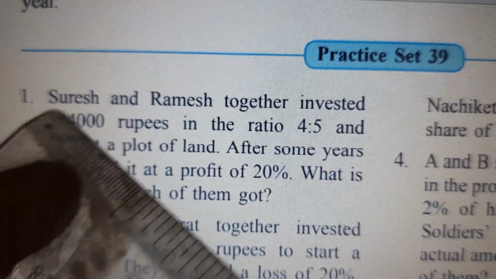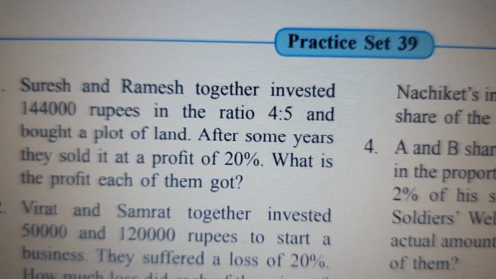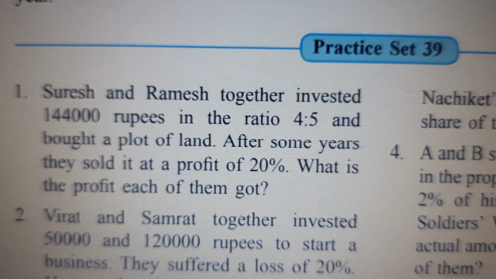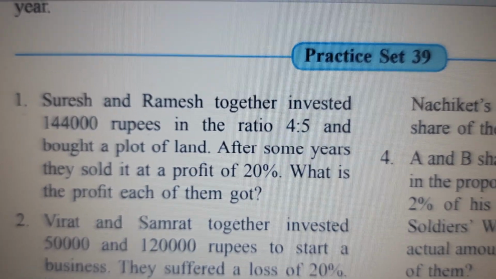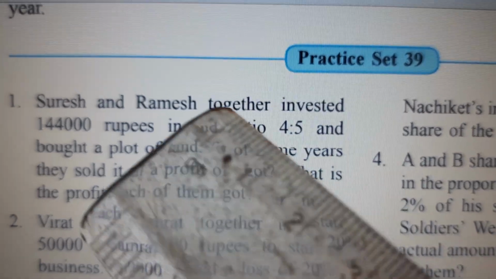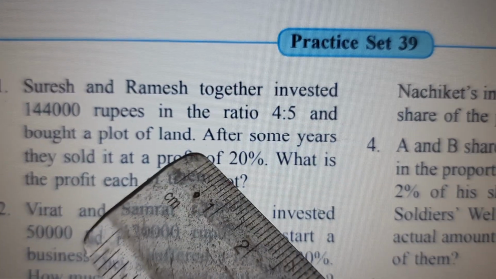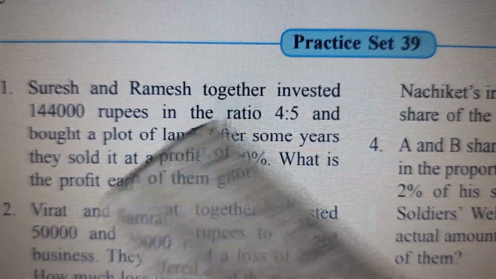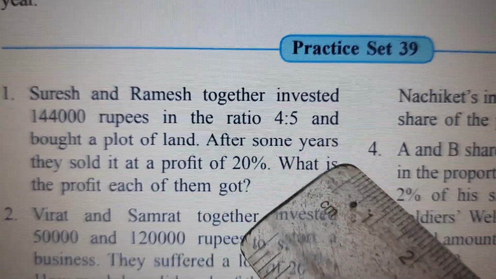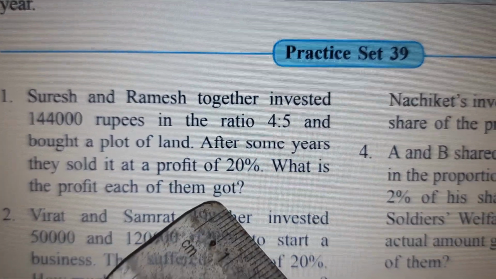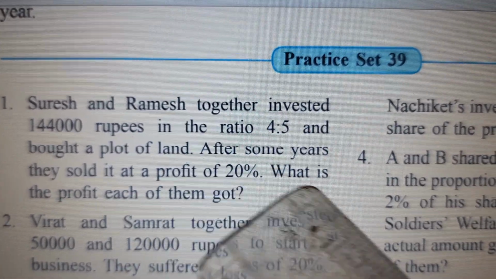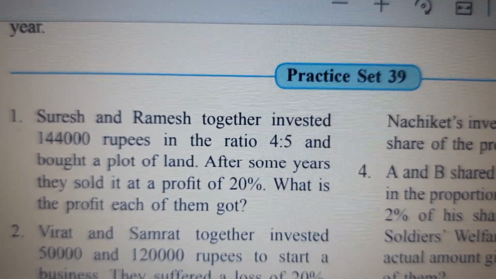Suresh and Ramesh together invested 1,44,000 rupees in the ratio 4:5 and bought a plot of land. Plot means a piece of land. After some years, they sold it at a profit of 20%. What is the profit each of them got?